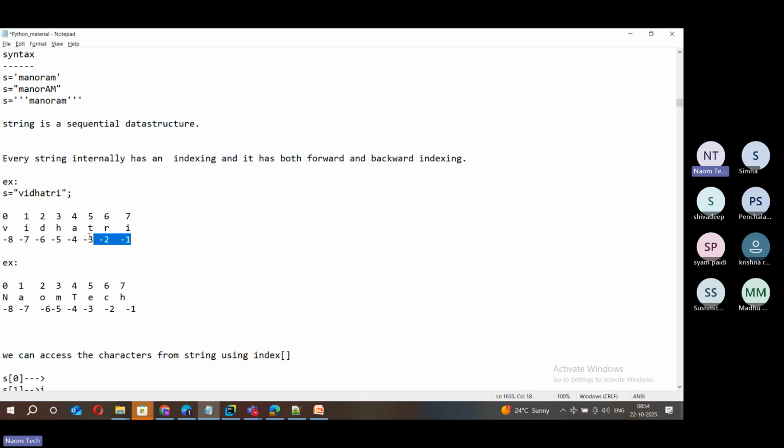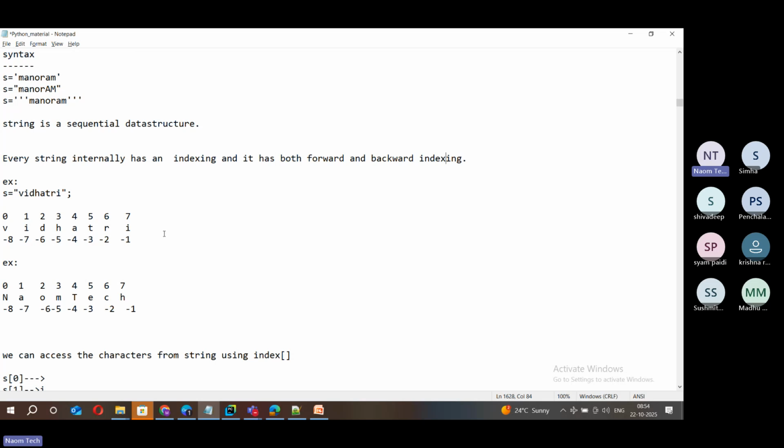I used to play a lot around these mixed scenarios, because I always deal with data and need to do automations, such as working with dates, so I use both kinds of indexing. So in Python, we have both forward and backward indexing.